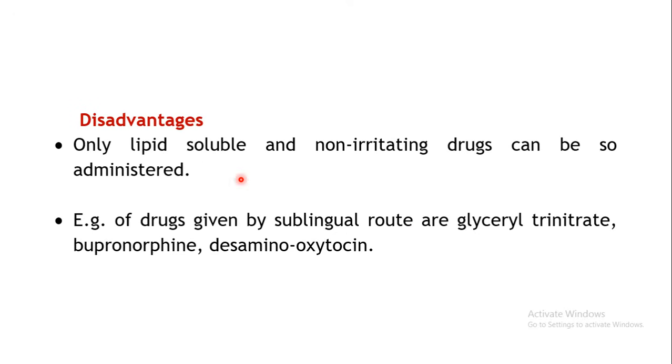Then there are certain disadvantages. Only certain types of drugs, like lipid soluble and non-irritating drugs, can be given by this particular route. Some examples which are quoted are glyceryl trinitrate, buprenorphine, then desamino-oxytocin. These are the examples which can be given by these routes.